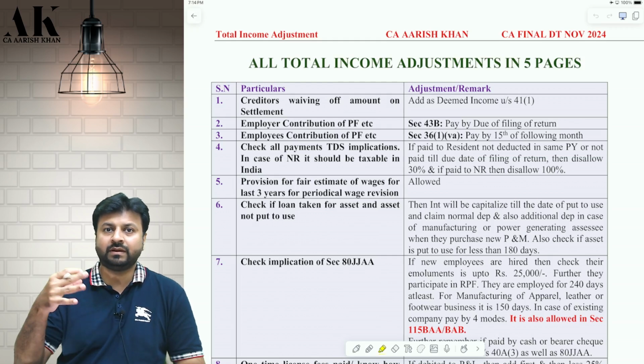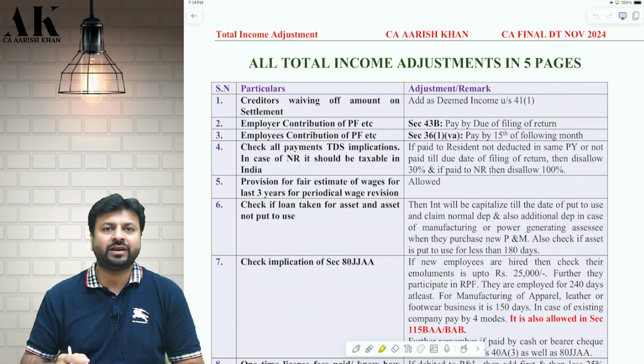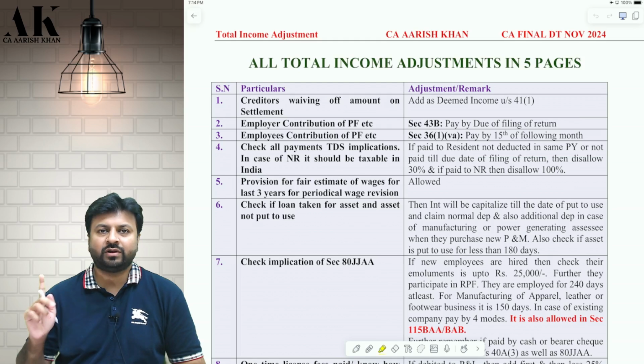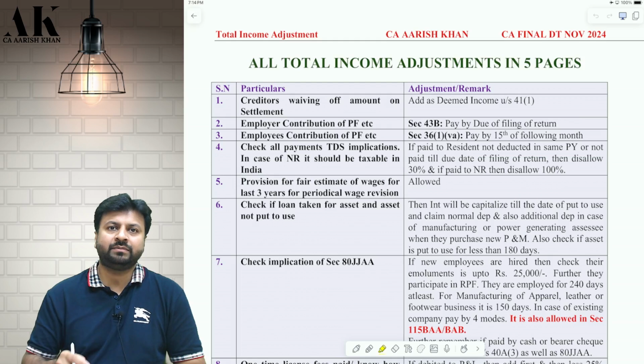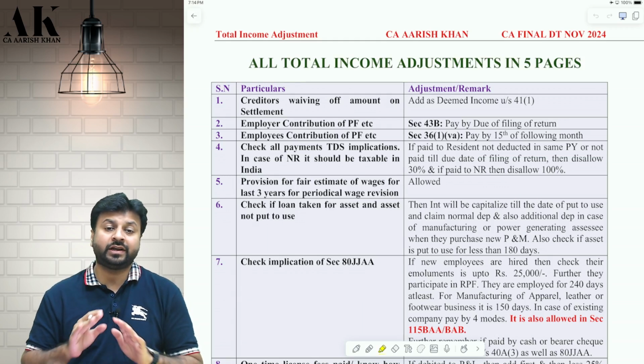What about the remaining 56 marks? For that, we already have the 23 papers compilation, which we have already uploaded in full English for you all. It includes 7 RTPs and around 10 MTPs and around 6 exam papers. All of them taken together, if you do this much, I think that will be much more than enough for you all to clear your examination in November 24 with great marks.